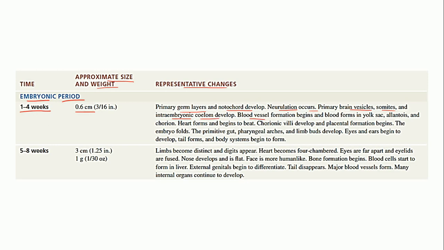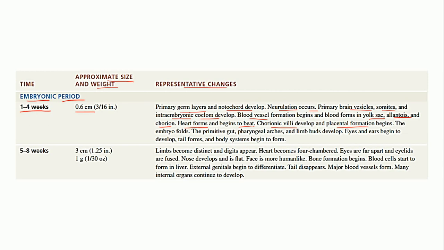Even blood vessel formation will begin, and blood is formed in the yolk sac, allantois, and the chorion. Heart formation will also begin during this period, and it will even start to beat. Another change is that chorionic villi will develop, and placental formation will begin, through which the supply of nutrients and oxygen and the removal of waste will take place.